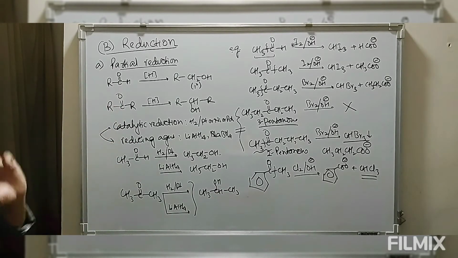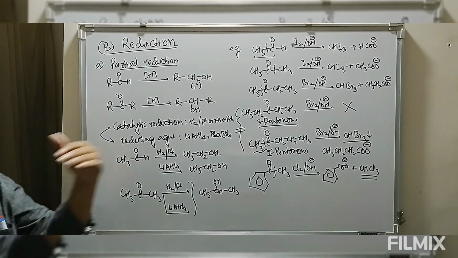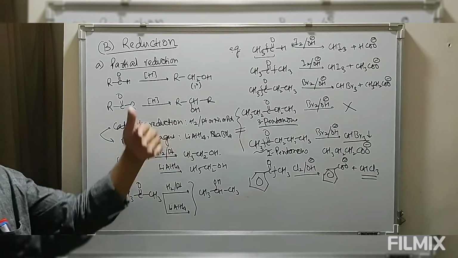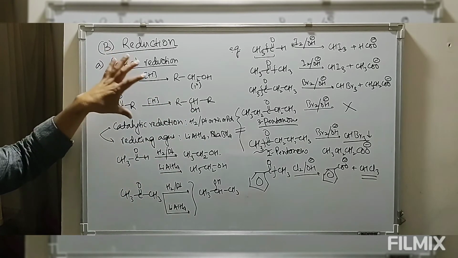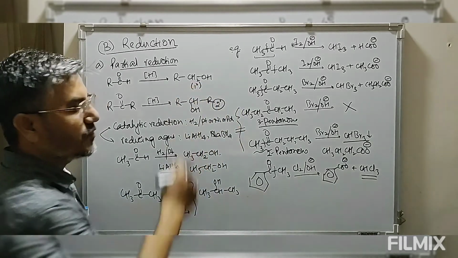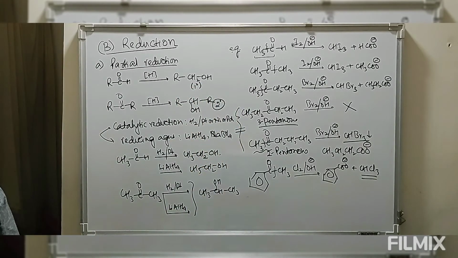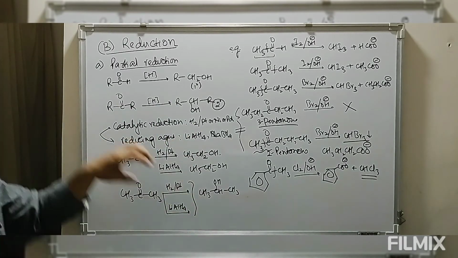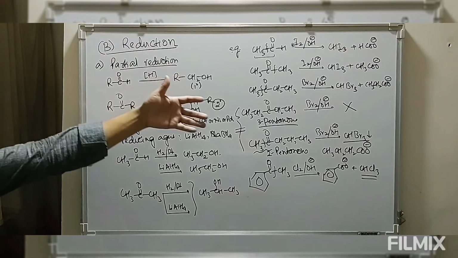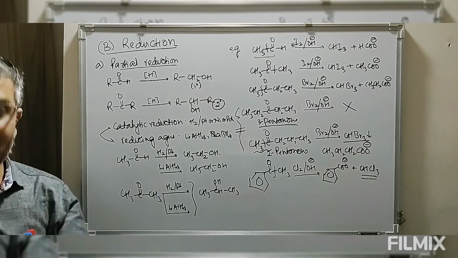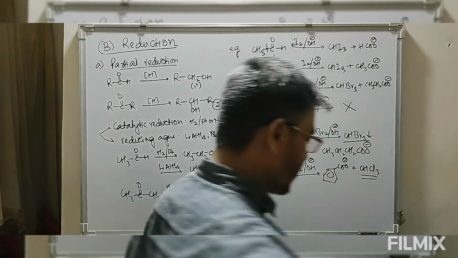So simply saying, aldehydes and ketones on reduction by use of catalyst or by use of reducing agent are reduced to give you alcohol, aldehyde to primary, ketones to secondary. We can take any aldehyde or any ketone, but they will always be reduced to give you alcohol if you are using the partial reduction process. But if we are having complete reduction, then the product will be different.